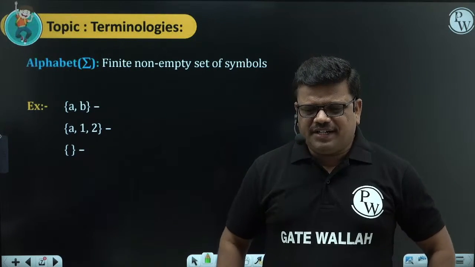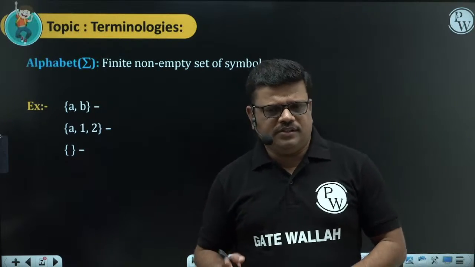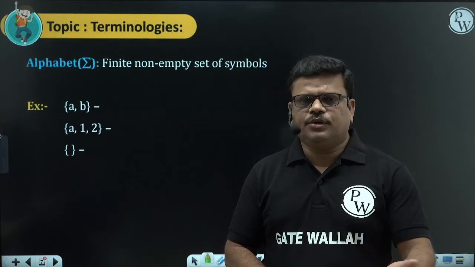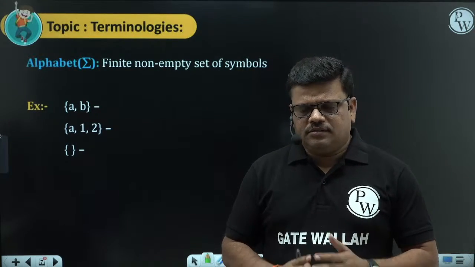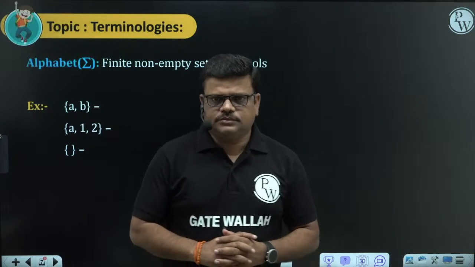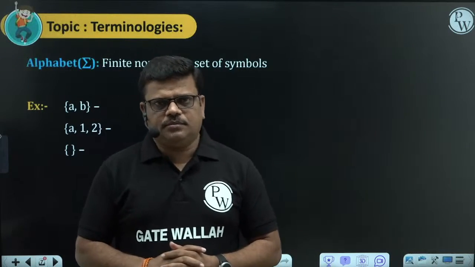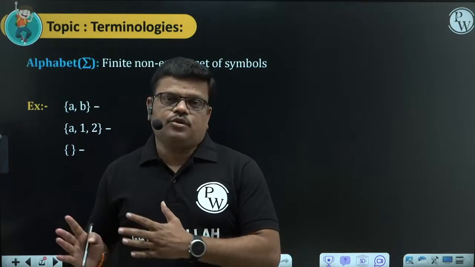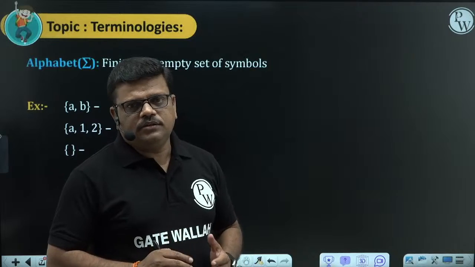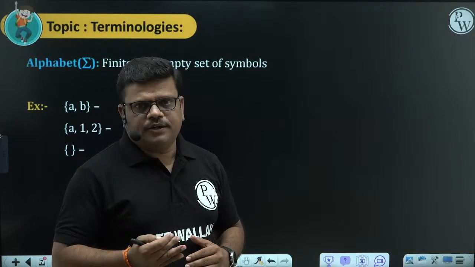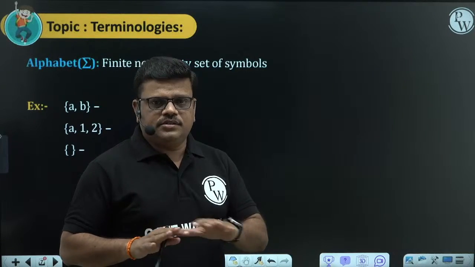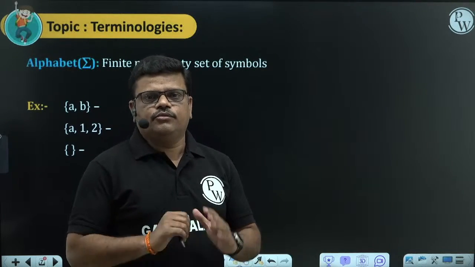So till now what we studied, what is the subject? The subject is theory of computation. How is it useful for GATE? How is it useful for computer science? For computer science, the main application of the subject is which problems are solvable, which problems are not solvable, which problems are decidable, which problems are undecidable. That's why that is the last topic. By studying all the previous basics, the automata of DFA, finite automata, push down automata, Turing machines, based on this knowledge, we will study decidability and undecidability concepts.